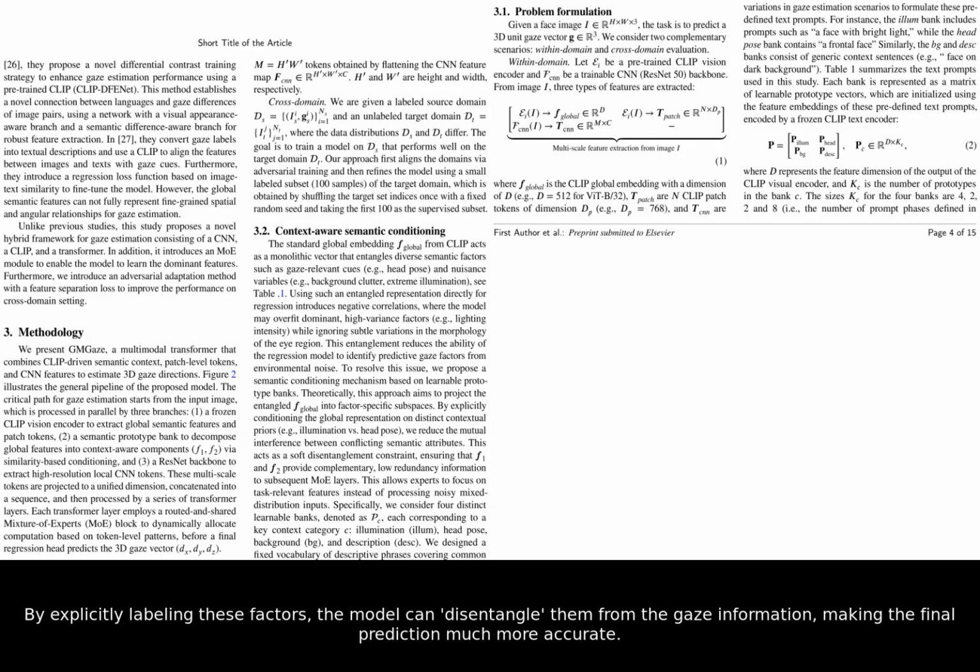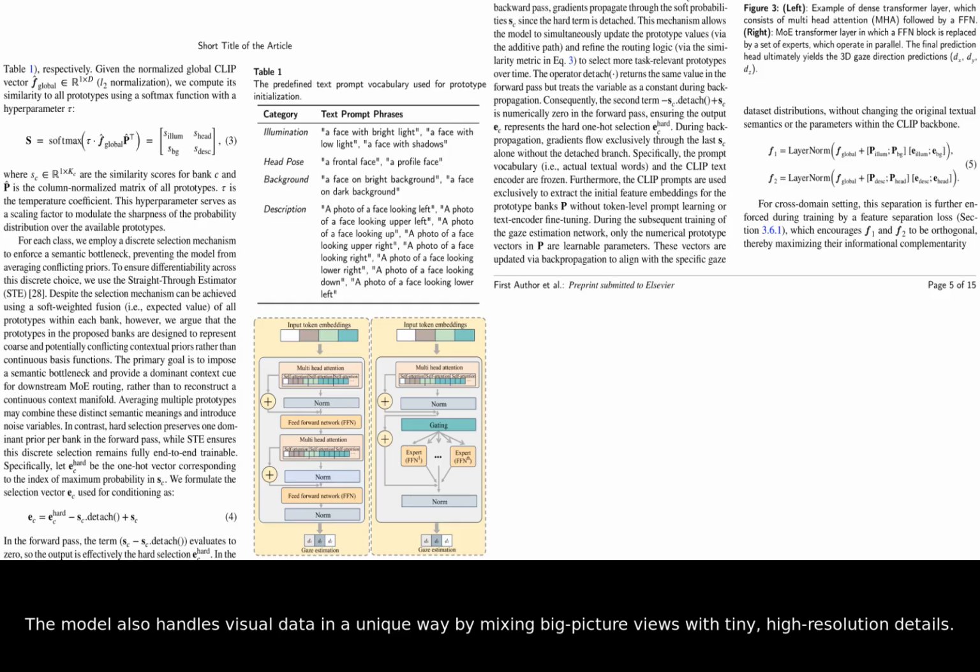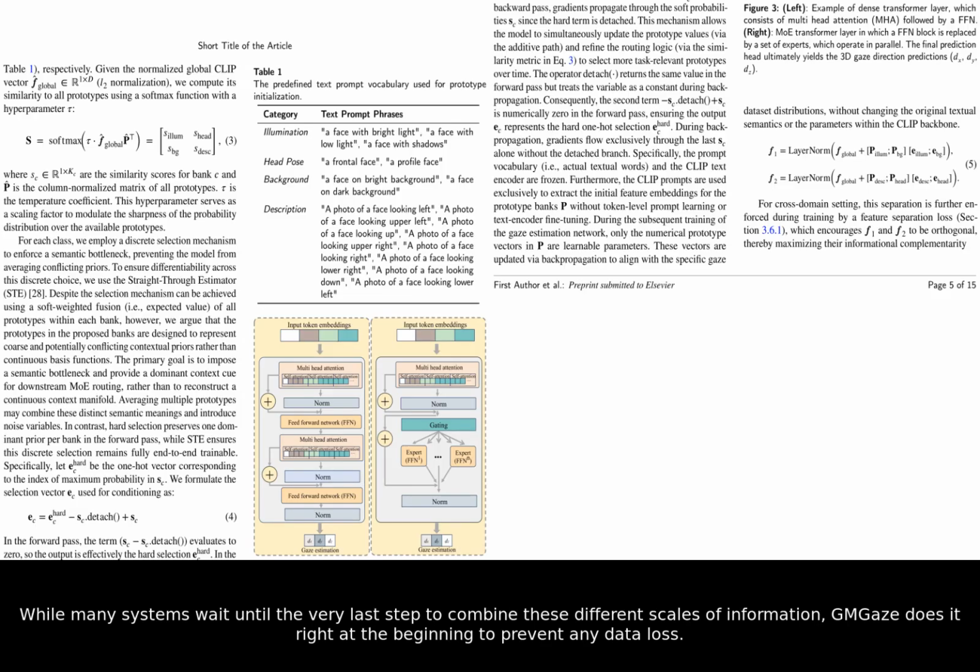much more accurate. The model also handles visual data in a unique way by mixing big-picture views with tiny, high-resolution details. While many systems wait until the very last step to combine these different scales of information, GMGaze does it right at the beginning to prevent any data loss.